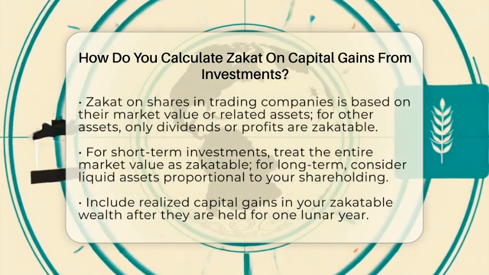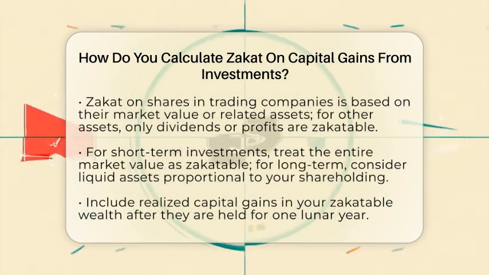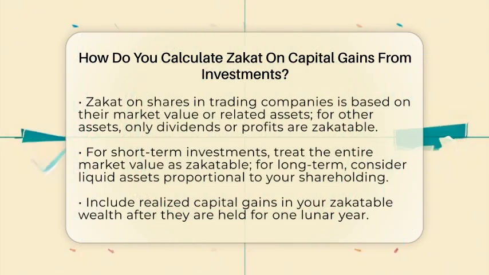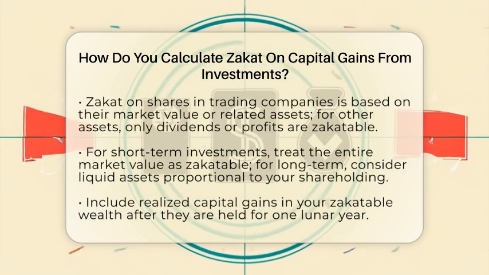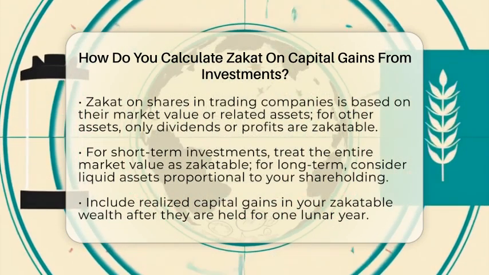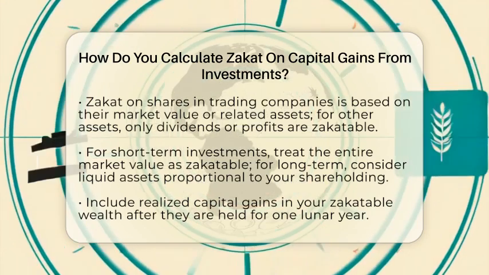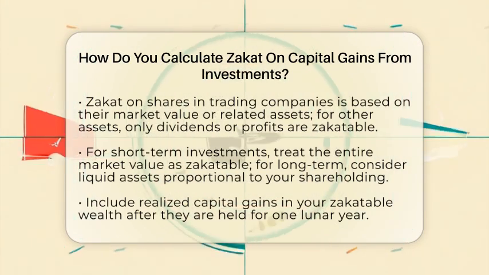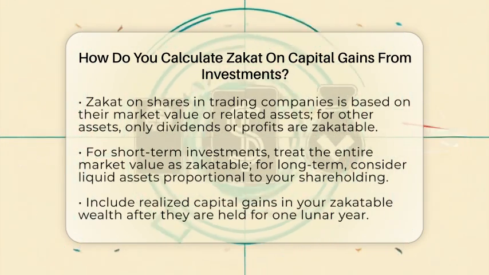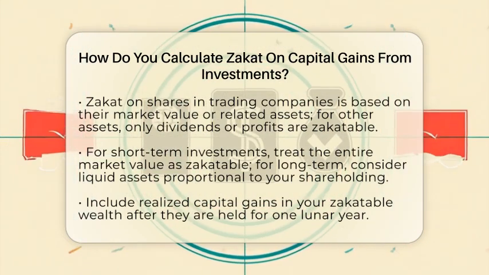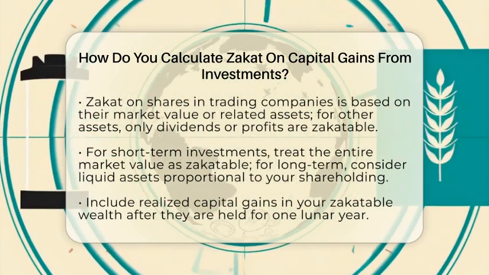For short-term trading investments, treat the entire market value of your holdings as zakatable wealth. For long-term investments, some scholars suggest calculating zakat only on the liquid assets of the company proportional to your shareholding. A common approach is to consider about 25 to 30% of the market value as zakatable, reflecting the liquid assets that can be easily accessed. Now, include your capital gains.